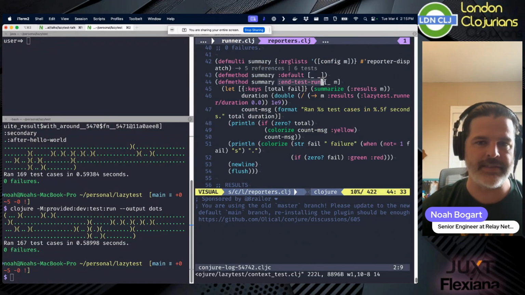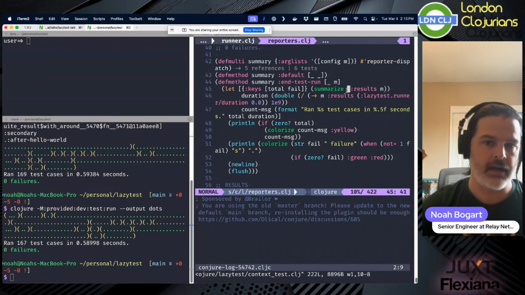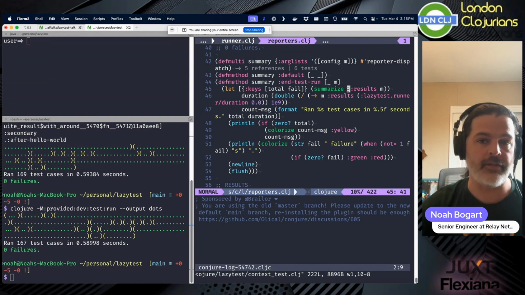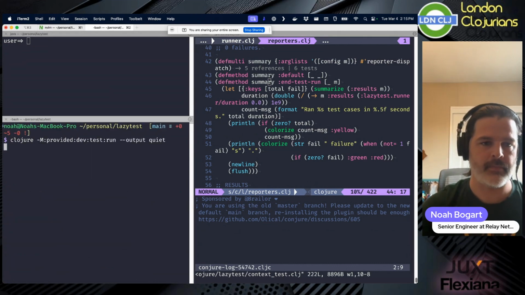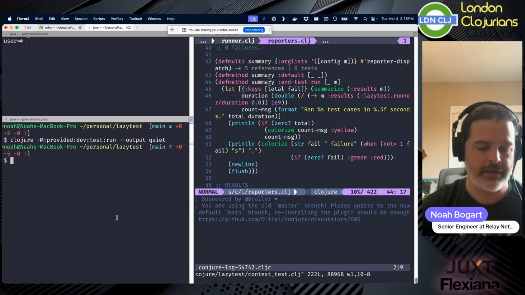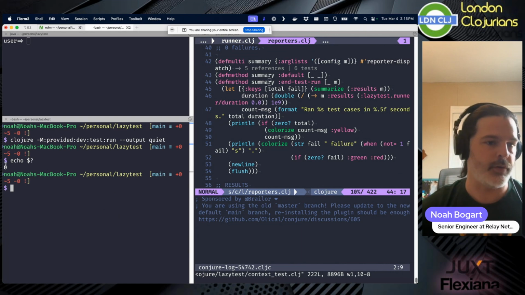But at the end of the test run, it takes the results, which is a list, a tree of all of the things that happened, right? And it's able to summarize all of them. And then it does some math on them, and then it decides to print the summary, right? But I could also say quiet. Quiet does nothing, except for, of course, giving me the output.